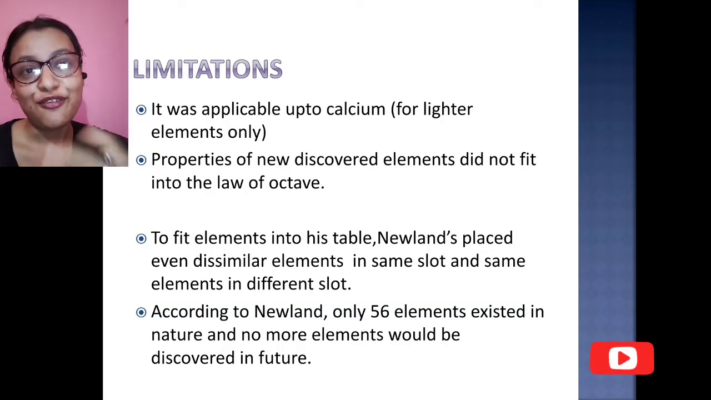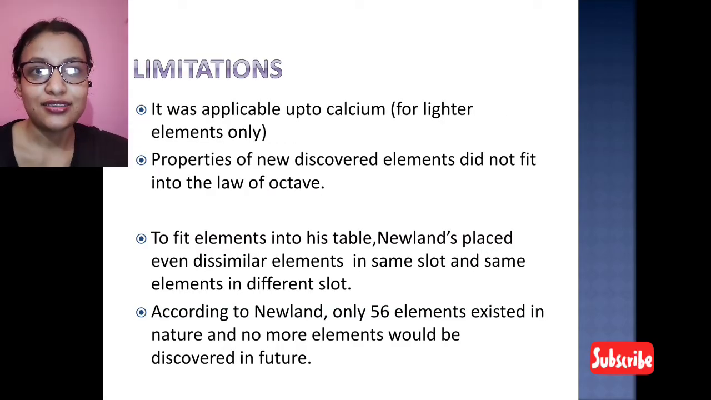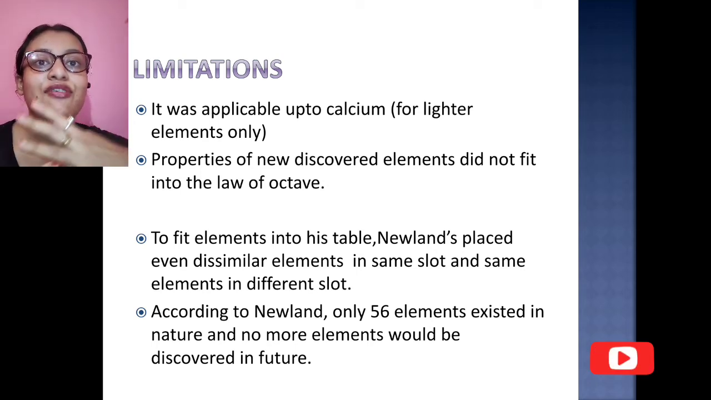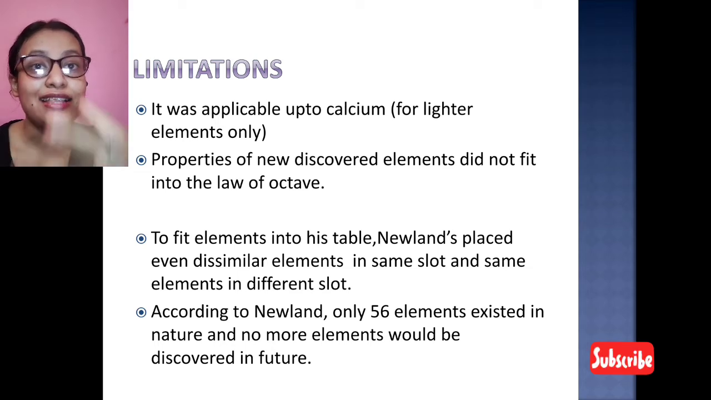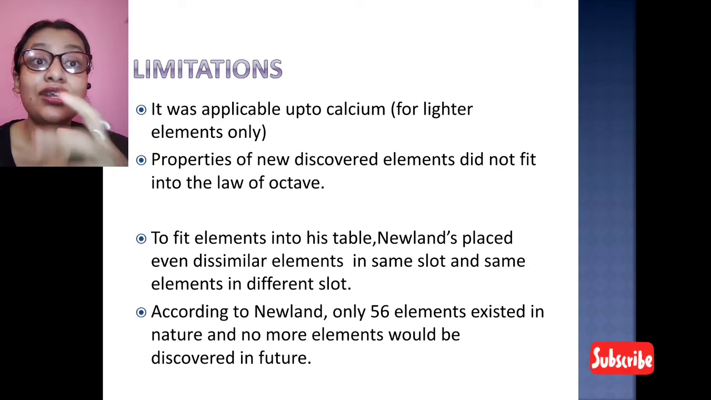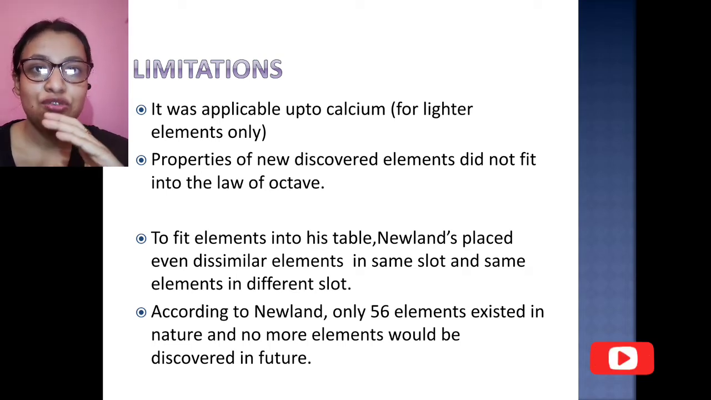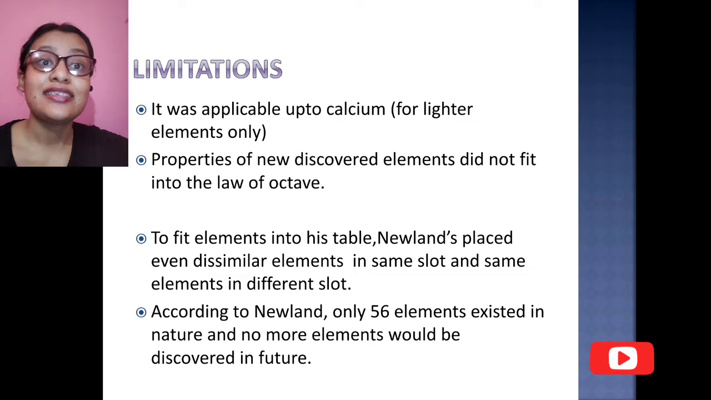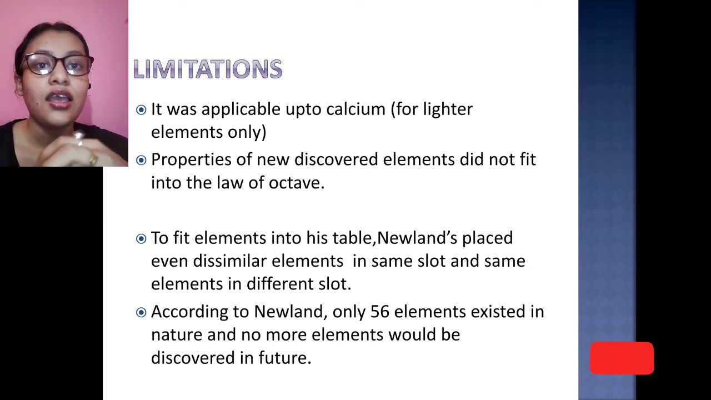Newland's law of octaves also has some limitations. It was not applicable to all the elements. It was only applicable up to calcium, that is, the lighter elements only, and the properties of newly discovered elements did not fit into the law of octaves. To fit the elements into his table, Newland placed even dissimilar elements in the same slot, and also the same elements in different slots. This is one of the drawbacks of the law of octaves.